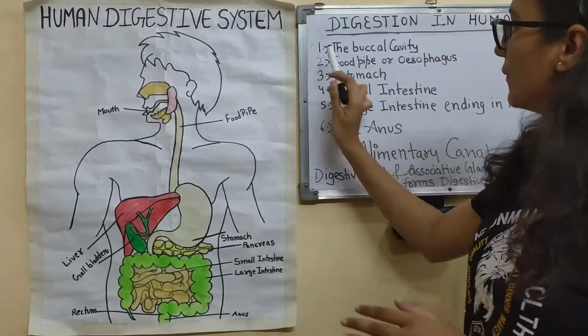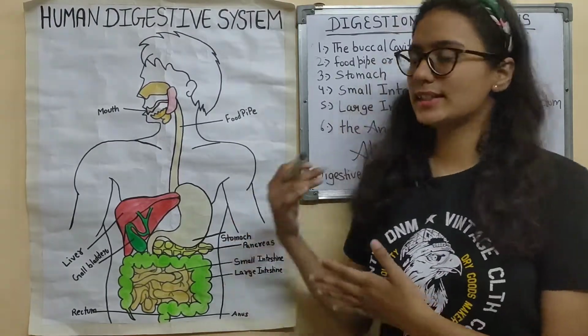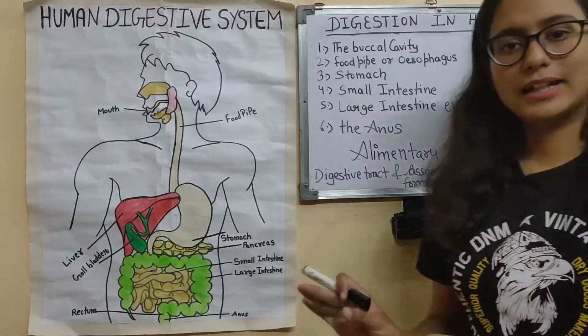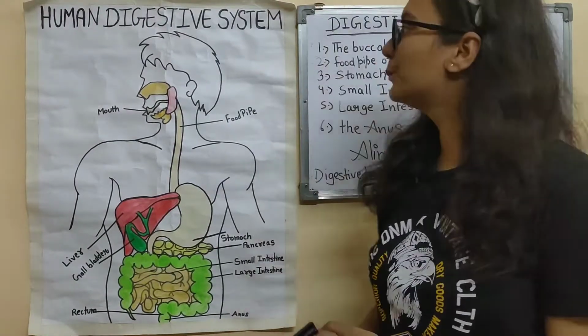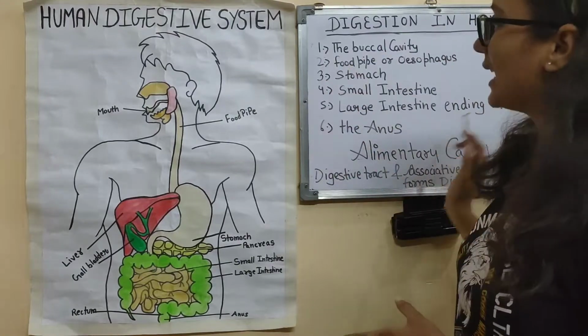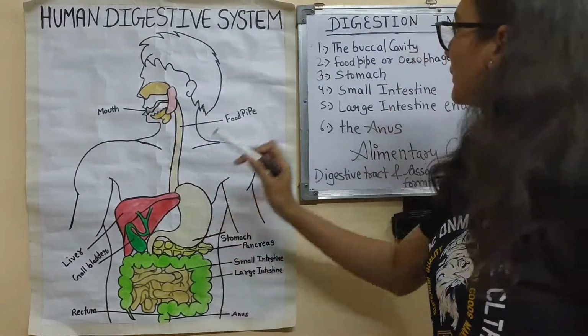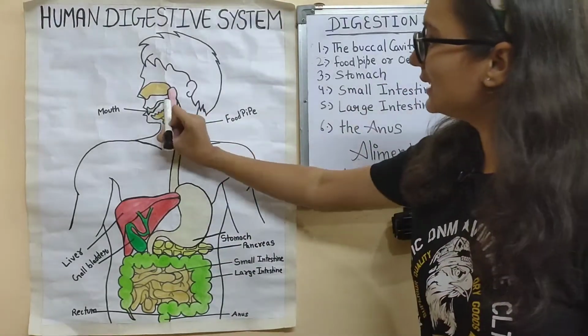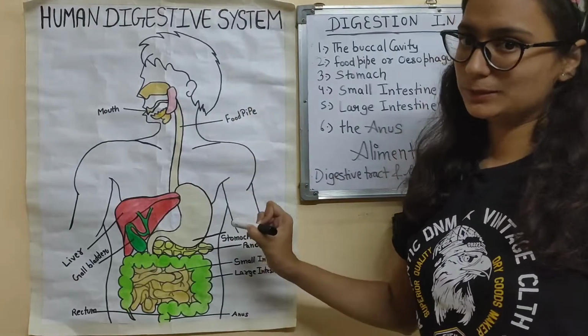Now let's see those various components of the alimentary canal. First of all, our first element is, and one more thing, you should write all of these names and all of the things that I am writing in the board, so this can help you like the short notes. Okay, so first thing is the buccal cavity. Here is the buccal cavity, the mouth. Okay, then we have the food pipe. This thing here is the food pipe and we also call it esophagus.